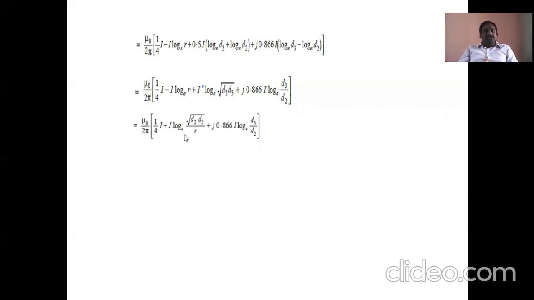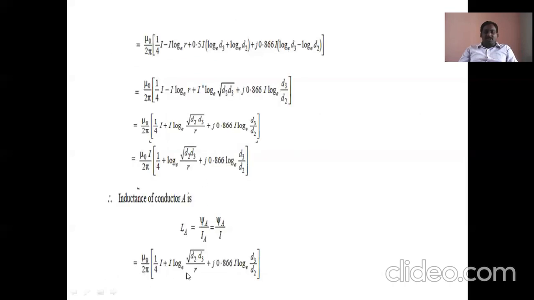So then from this is a simple equation, the same equation here, and here I get the common term. So then mu naught I by 2 pi, 1 by 4 plus log e square root of d2 d3 by r, plus j into 0.866 log e d3 by d2. And the inductance of conductor A, this is only the flux linkages of conductor A in unequal spacing. Then inductance is psi A by IA. Then IA got cancelled out.